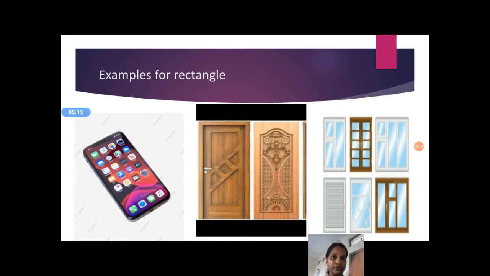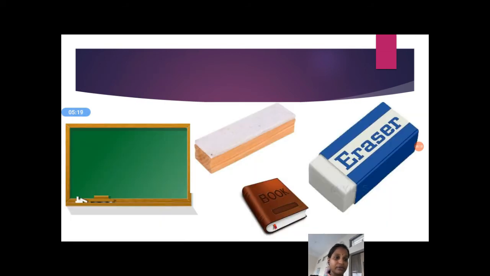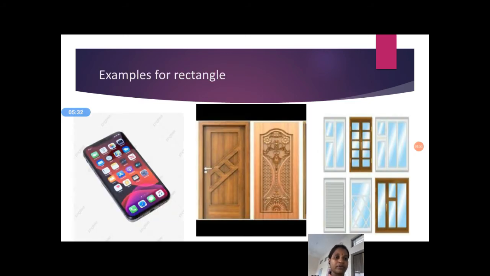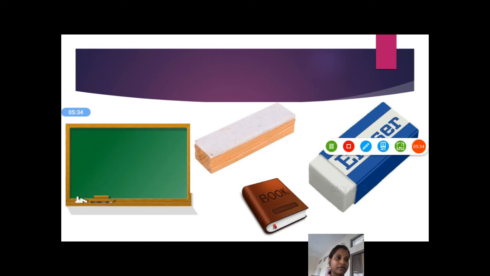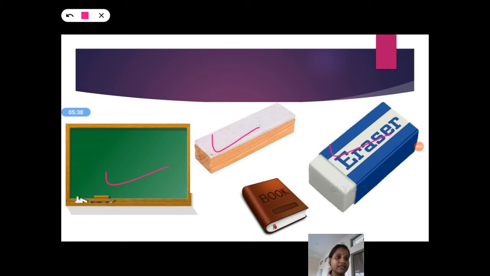I will show you the next one, for you to better understand which is a rectangle shape. See, it is a board. Have you seen a board in your school? Yes, it is a rectangle shape. Board, duster, eraser, book.